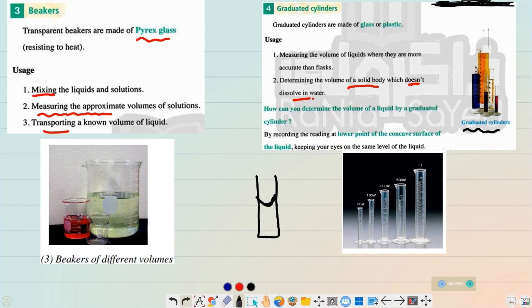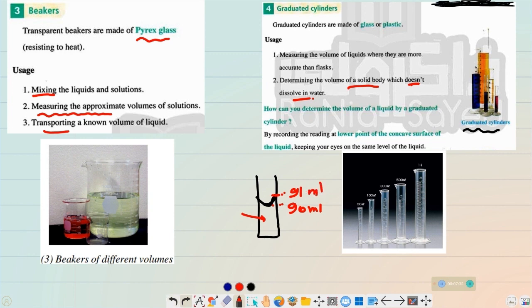Okay. Here, to determine the volume of this liquid, you need to be careful. Maybe you will be confused because there are two places reached by the liquid. The lower one, let's say it's 90 milliliters, and the higher one, which the edges of this convex refer to, is 91 milliliters.